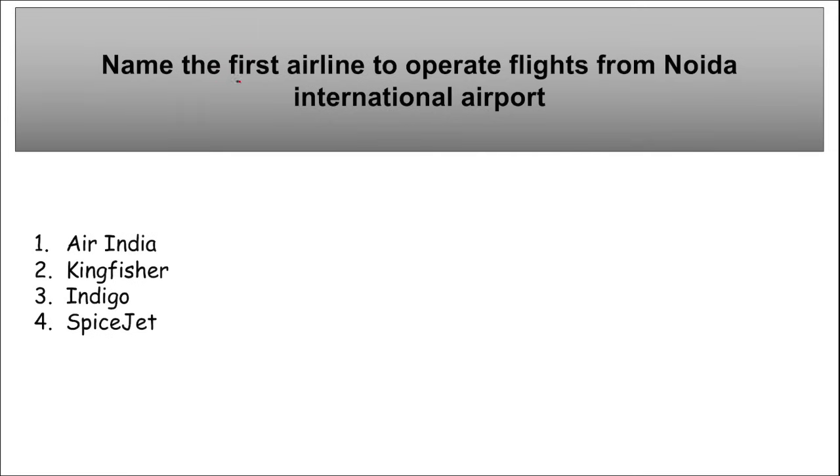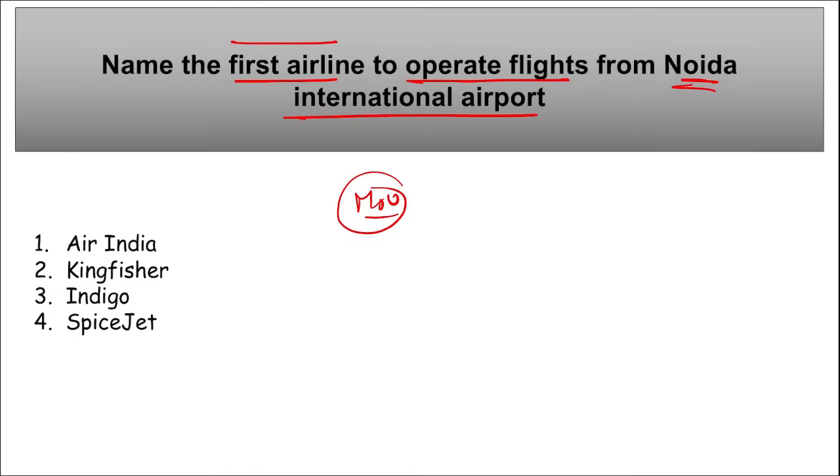Moving on, name the first airline to operate flights from Noida International Airport. So Noida International Airport has signed a memorandum of understanding with which airline to become the launch carrier for the under construction airport, and we can say it will become the first airline to operate flights from the Noida International Airport. What is the name of that airline? It is Indigo Airlines. Right?